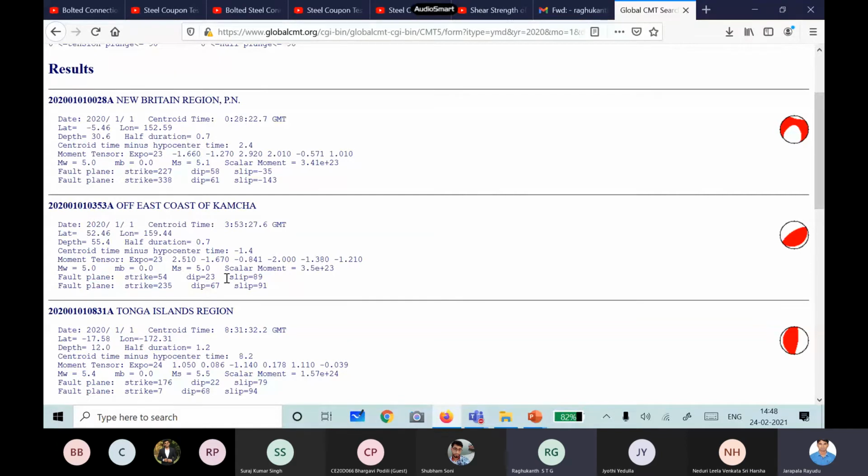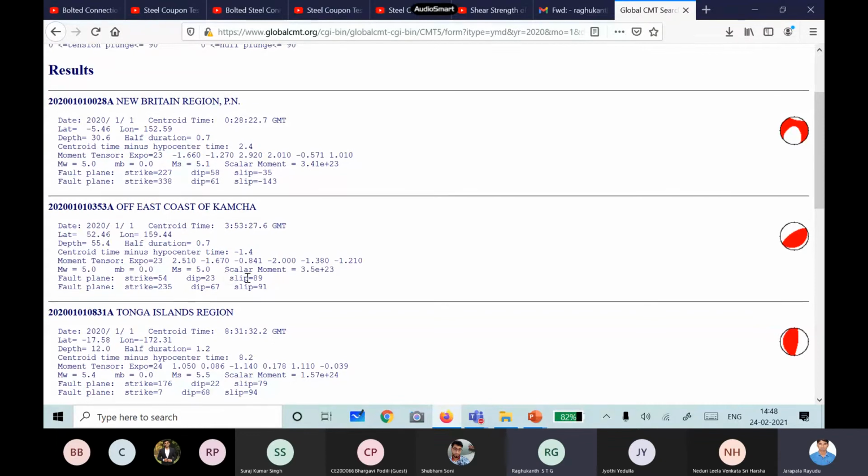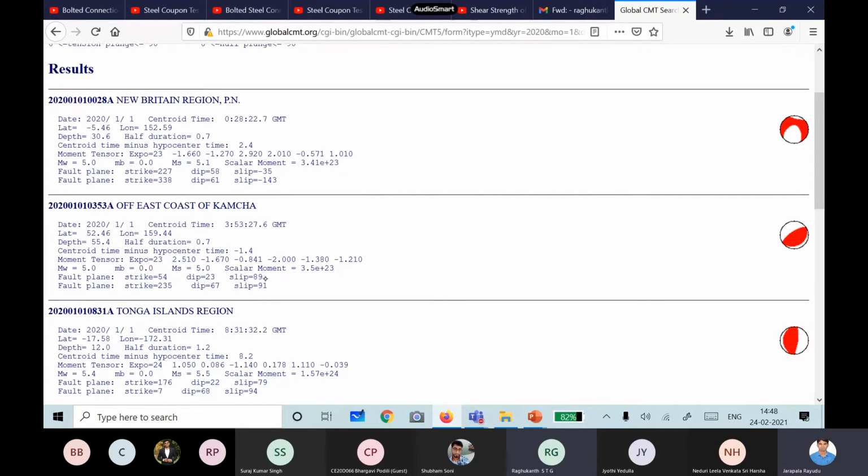Tell me, they have also given the slip angle. What is the slip angle? That lambda. Strike is 54, dip is 23. That lambda is how much? 89. 89 is close to 90 degrees only. What type of fault is it? Thrust. You see here, how many quadrants are there?